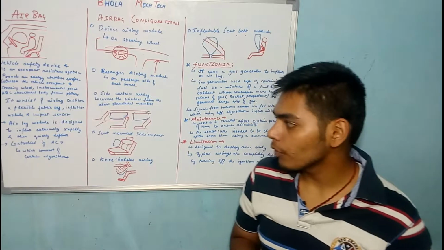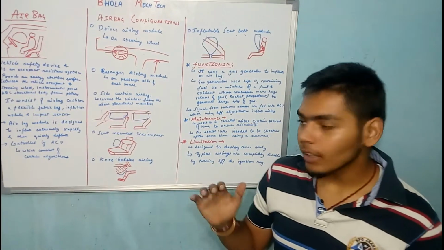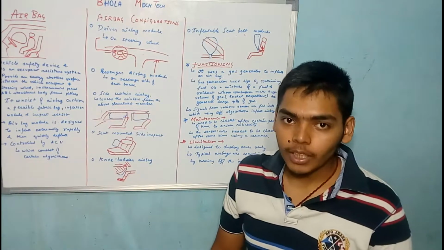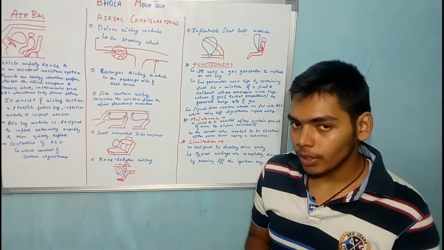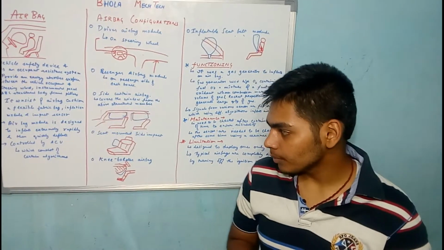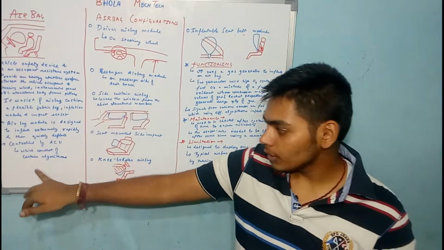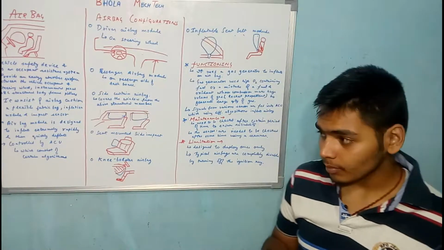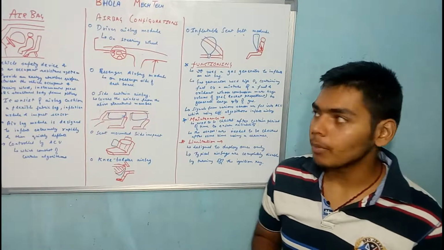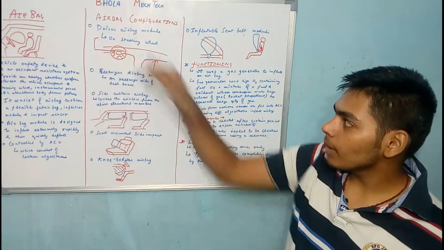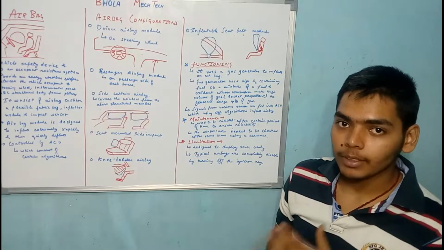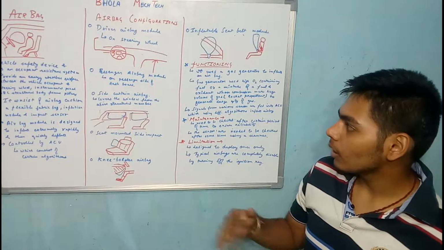The airbag module is designed to inflate extremely rapidly and then quickly deflate also. It is all controlled by an ACU, that is the airbag control unit, and it is powered by an ECU which gives the signal to the ACU. The ACU consists of certain algorithms which send the signal to an inflator so that it can inflate the airbags or not. Now there are some airbag configurations which will tell you where the airbags are present and where they are not.